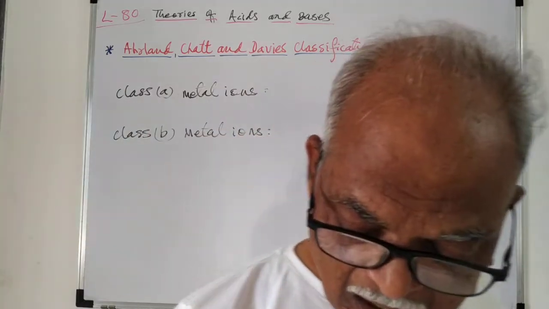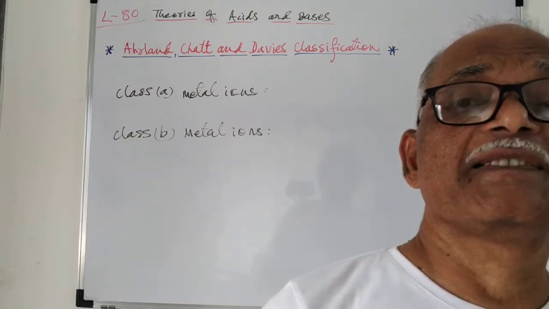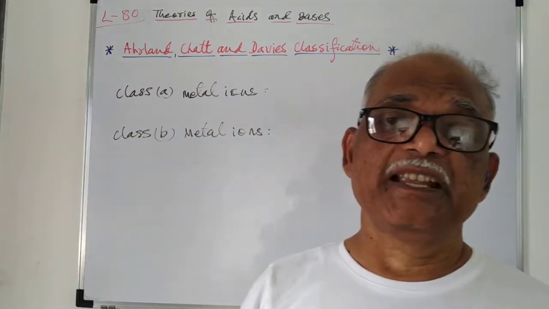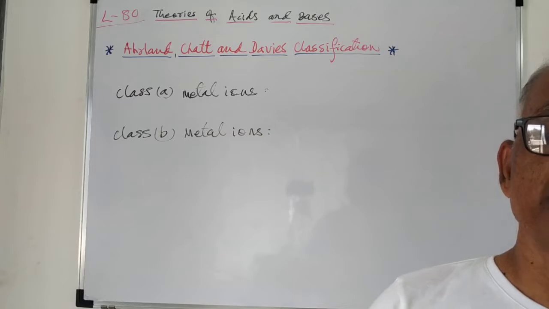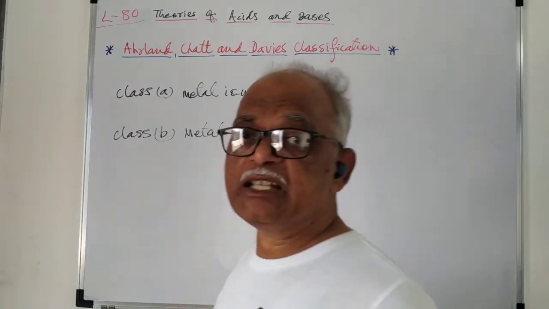Class A metal ions are those which are present in the alkali group, that is the S block of the periodic table.